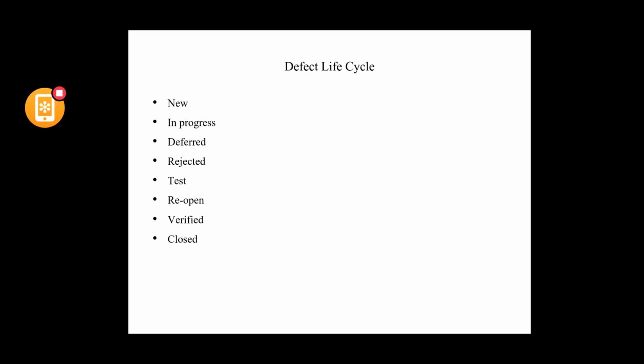From in progress, if it is a duplicate issue or an invalid issue, the developer will reject that issue. That is when the status will be moved to rejected status. If it is rejected, that is final.